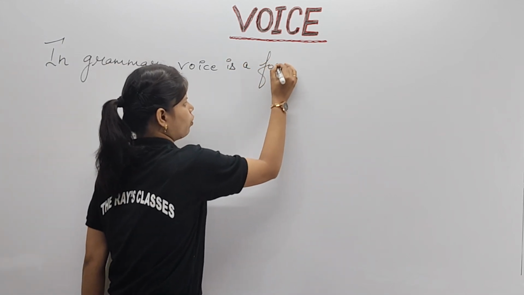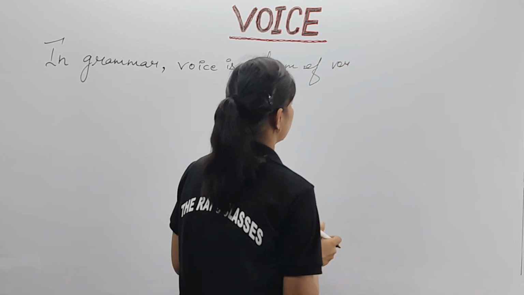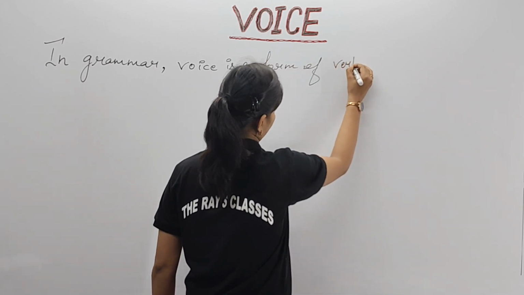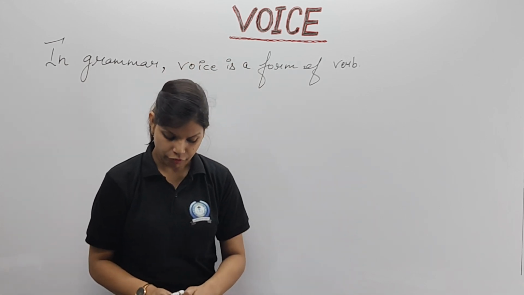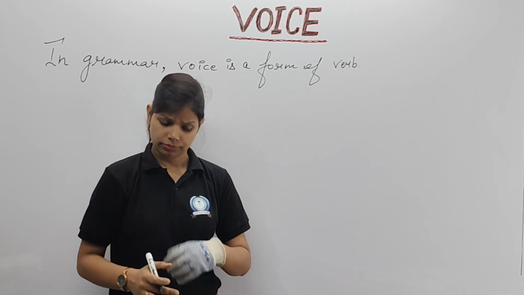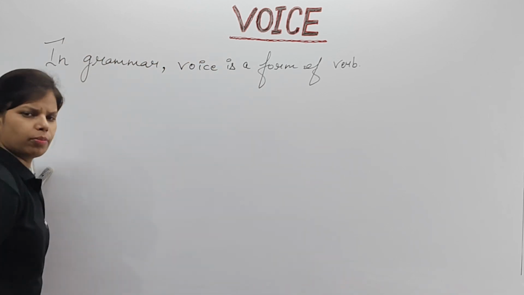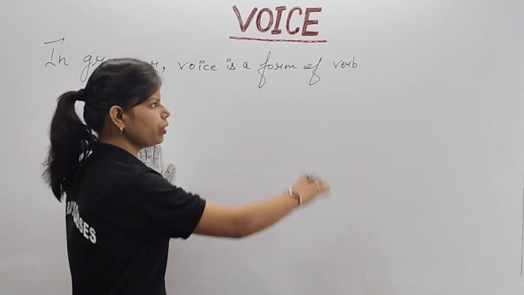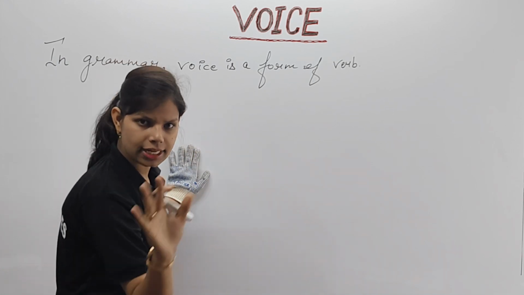So, what is a verb? You know already, verbs are doing words, action words. They are also called forms of verb. First point. Clear? You have different forms of verb as well: past, present, past participle and ing form. And it is also your doer verb. So first of all, in grammar, it is just a form of verb. That means you have to recall, like in tense we have used forms of verb, here also we are going to use forms of verb. In which chapter? Voice. Understood?